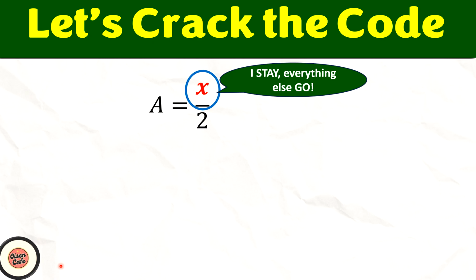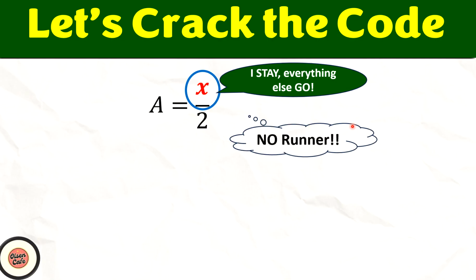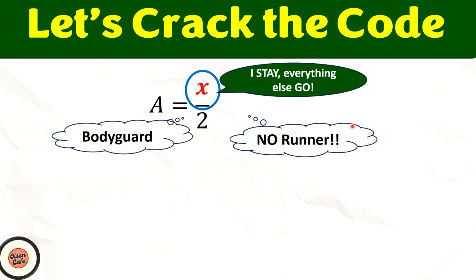So once we know that, we have to identify the runner and the bodyguard. But if we take a look at the equation carefully, is there a runner? You notice that on the same side of the equation as the boss, there is no other term. So over here, there is no runner. So you don't need to think about it. But do we have a bodyguard? Yes, we do. The bodyguard that we have here is the 2 over here, which means it's x divided by 2.